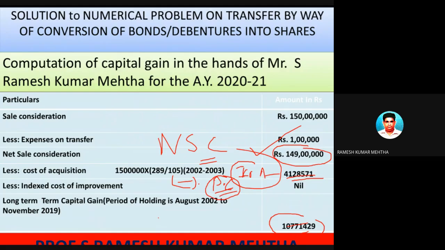So on this he has to pay 20% long-term capital gain tax. Long-term capital gain tax to the tune of 20% on this one. On 1 crore, it means almost 20 lakh rupees he has to pay as tax. So this is also loud and clear.